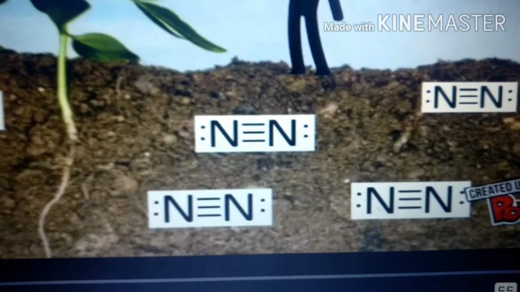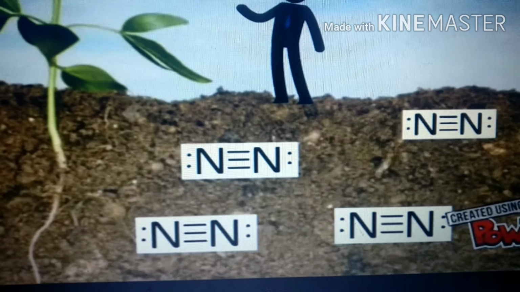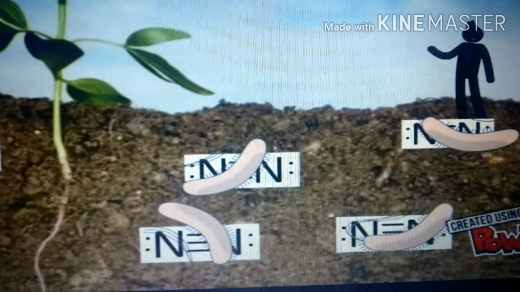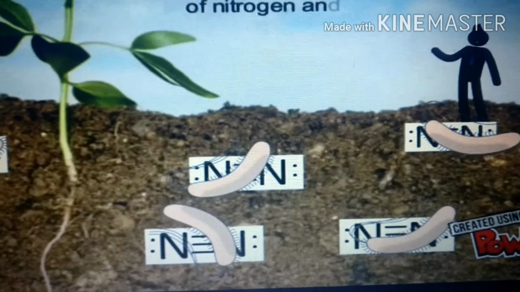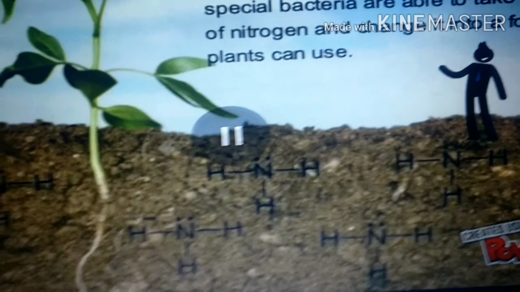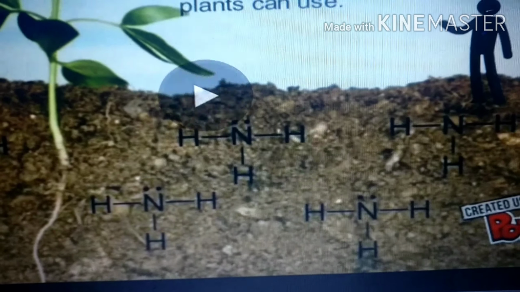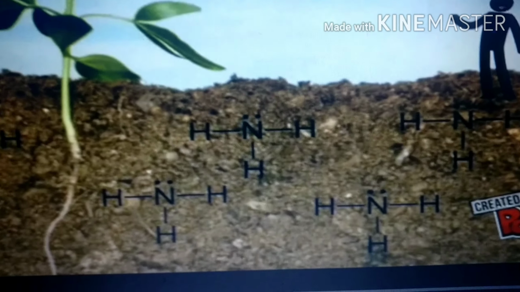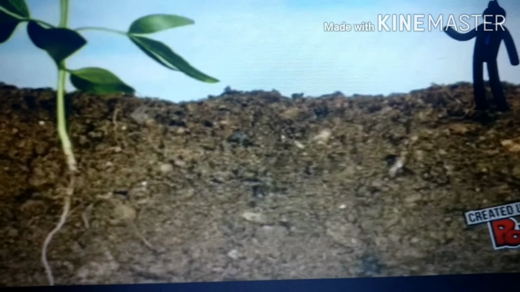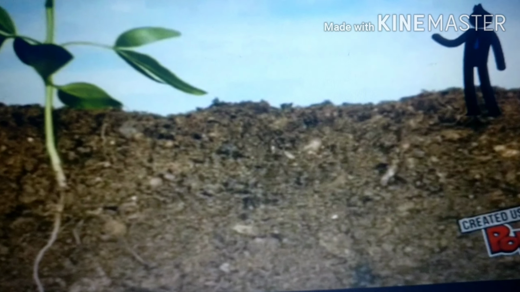When it diffuses, there are some plants that cannot use it directly. So what will happen? These plants contain bacteria called Rhizobium bacteria, which are present in pea plants and soya beans. These bacteria convert the nitrogen into a simpler form known as ammonia. As I said, plants can take it up and use it for various functions, and this process continues to repeat itself.